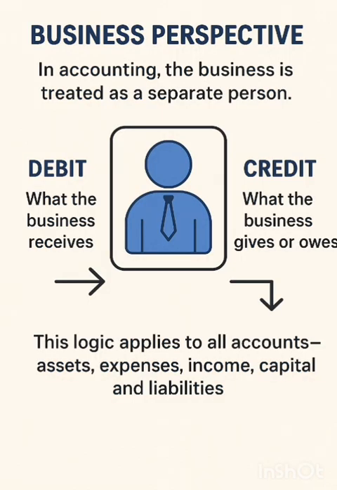Business perspective. In accounting, the business is treated as a separate person. So whatever the business receives is a debit. Whatever the business gives or owes is a credit. This logic applies to all accounts: assets, expenses, income, capital, and liabilities.